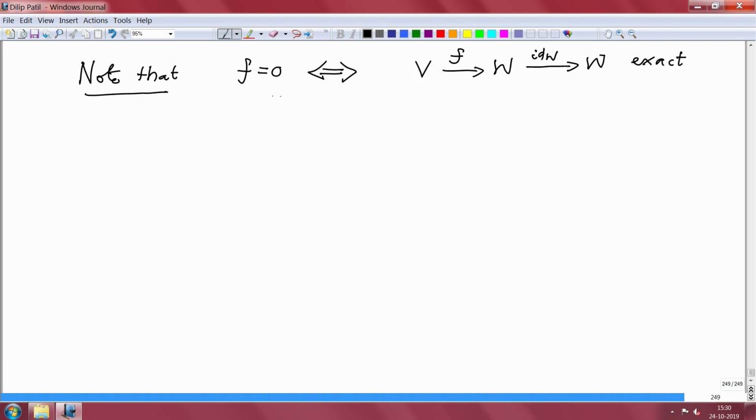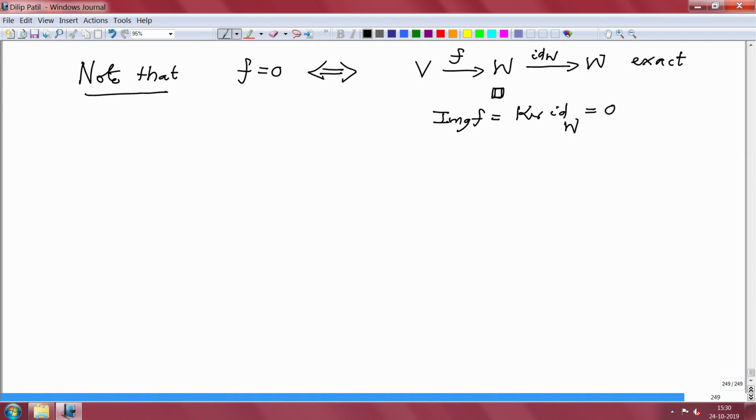Why? Because exactness here means the kernel of this map equals the image of this map, but the kernel of the identity is 0, and the exactness here means the kernel of this map equals the image of f. This is 0, image f is 0, which is equivalent to f being 0.